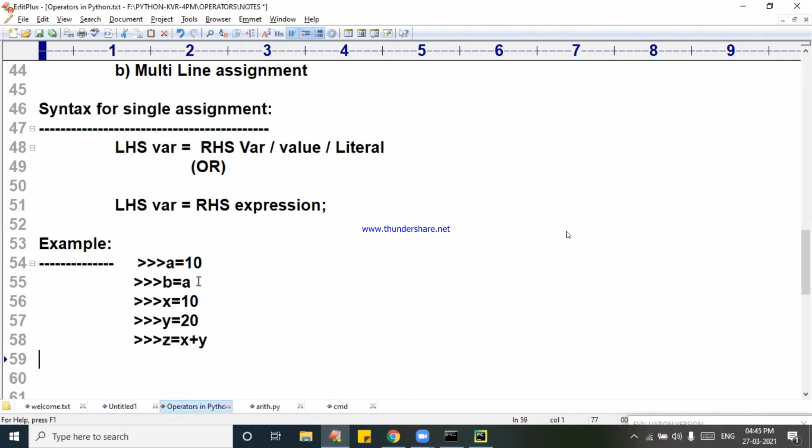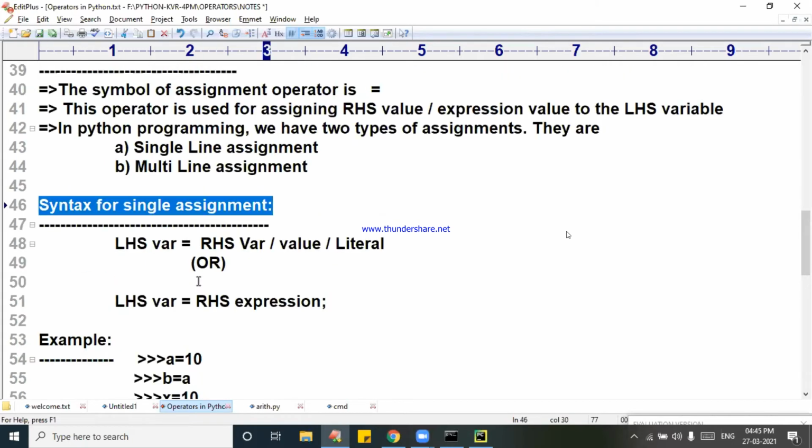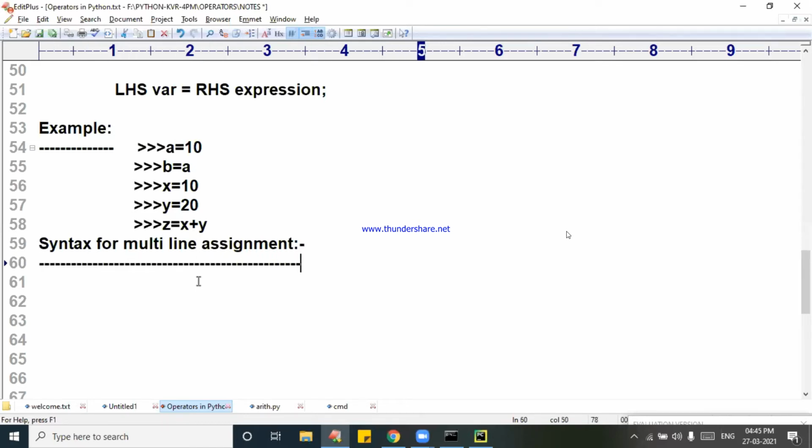But my point is, the syntax for multi-line assignment is the special thing of this class. Now I am writing the syntax for multi-line assignment. See, a beautiful example I will tell you. Carefully watch it.